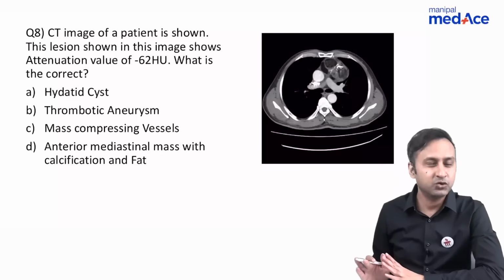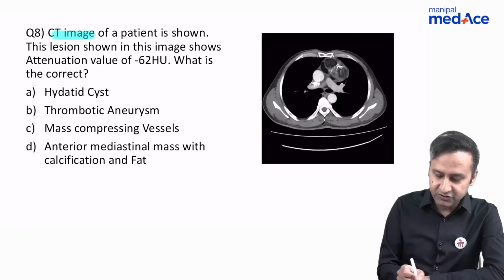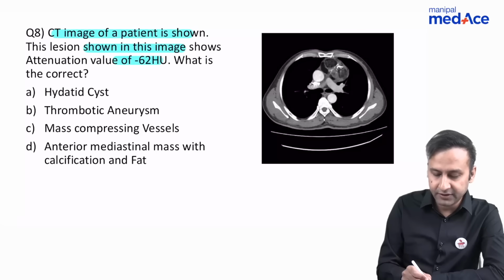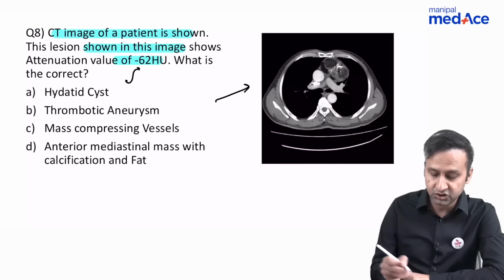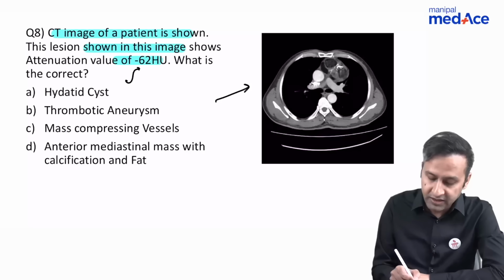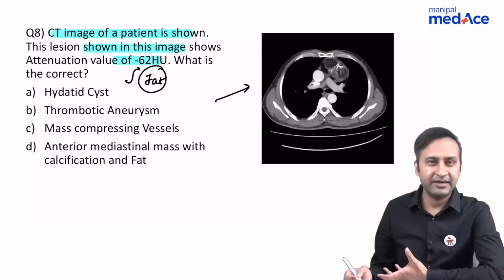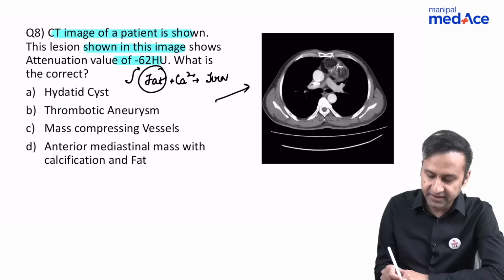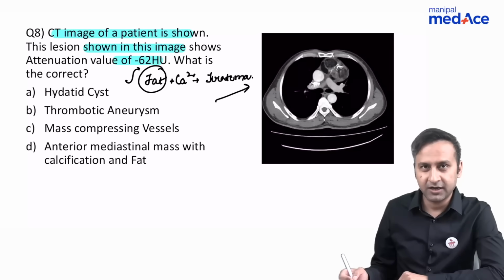Now, this is one of those questions which we have discussed previously also, so I'll be very quick with it. A CT image of the patient was shown, and there was a lesion with a negative attenuation value. So you don't even need to look at this particular lesion. Whenever you find a lesion showing a negative attenuation value, it means there is fat within it. And when we talk about an anterior mediastinal mass which contains fat plus calcifications, we have only one diagnosis, and that diagnosis is teratoma.